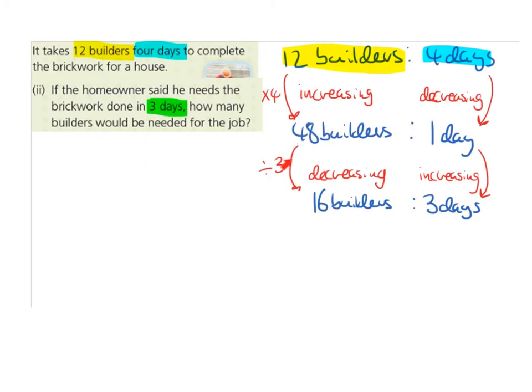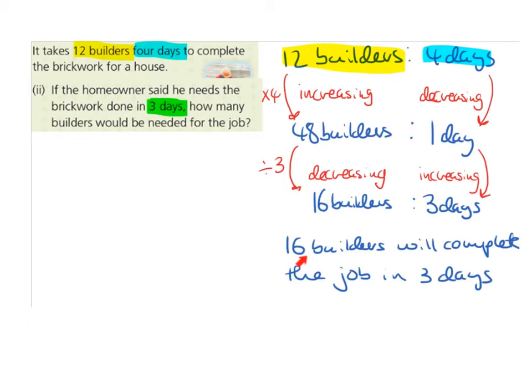So 48 divided by 3 is 16. So it's going to take 16 builders 3 days to do the same job. So the number of days was increasing, so the number of people was decreasing. So 16 builders will complete the job in 3 days.